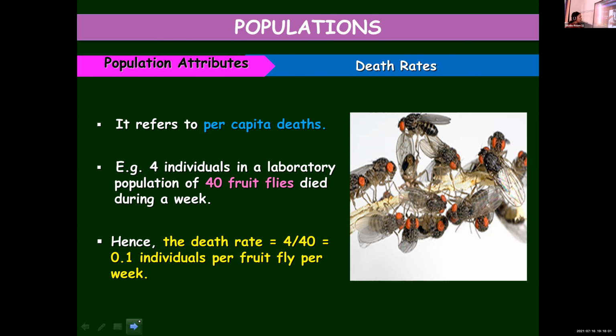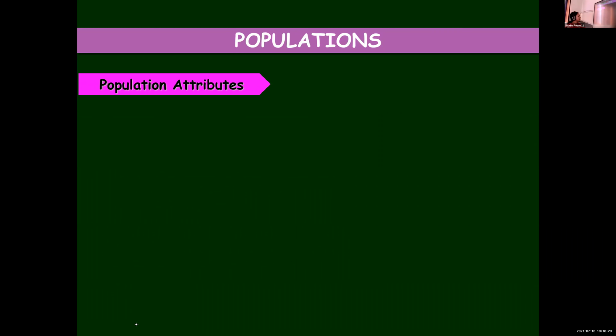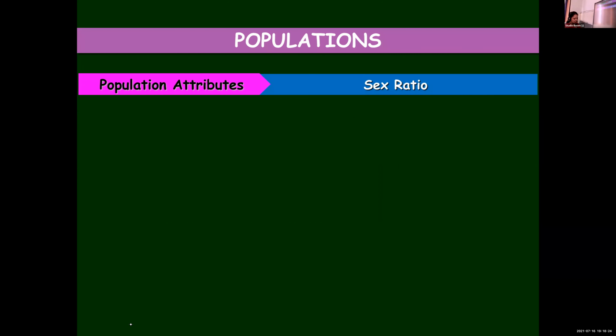The number of organisms died divided by the total number of flies present originally, the original population. So 4 upon 40 is equal to 0.1 individuals per fruit fly per week. That is the death rate. If you want to see it again, we'll see towards the end, after completing the different population attributes.